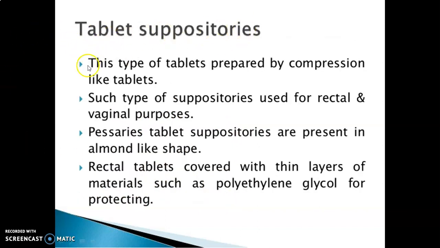Tablet suppositories are prepared by compression like tablets. Such suppositories are used for rectal and vaginal purposes. The pessary tablet suppositories are present in an almond-like shape. The rectal tablets are covered with thin layers of material such as polyethylene glycol for protection.